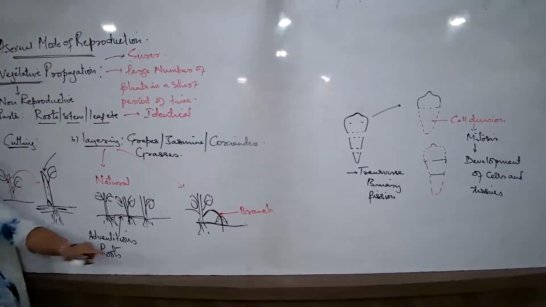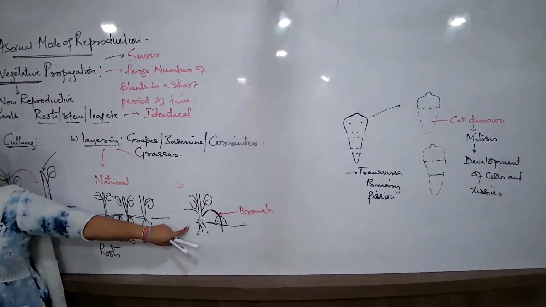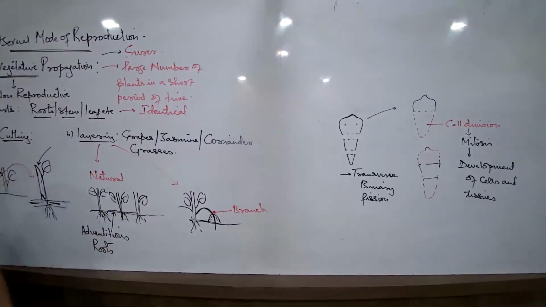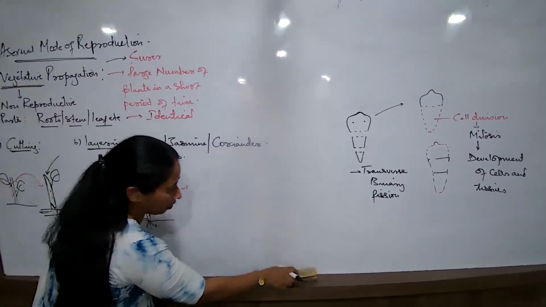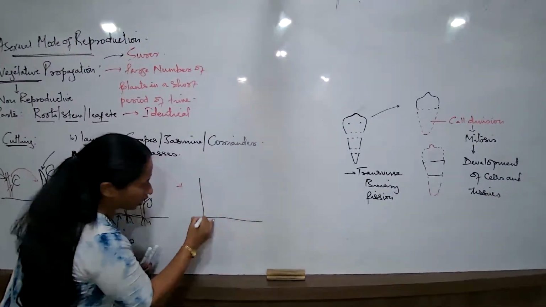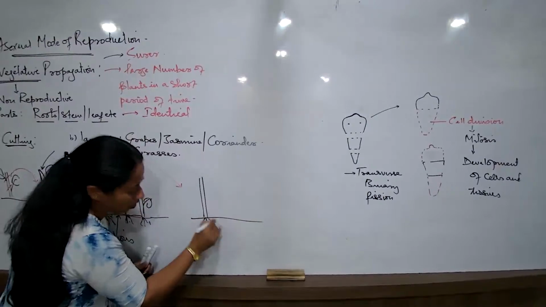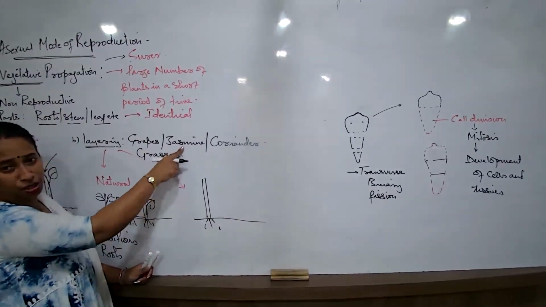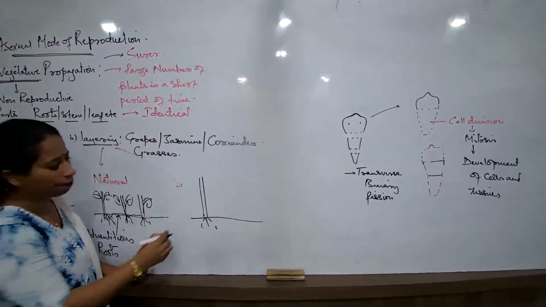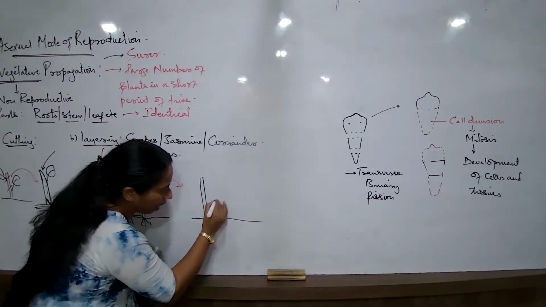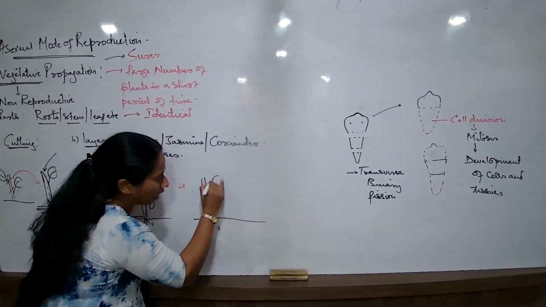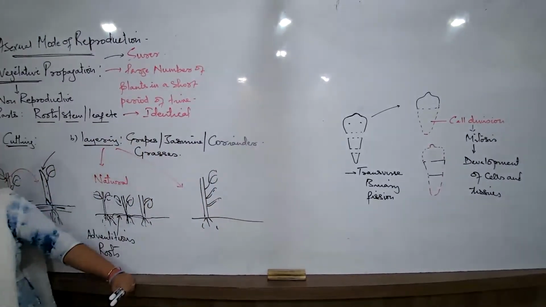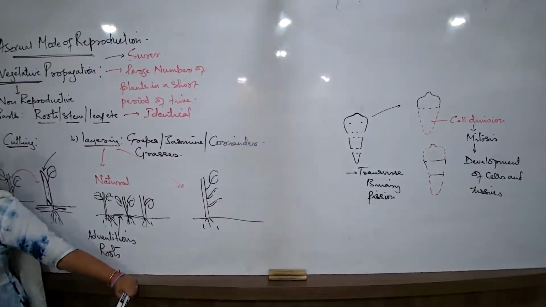In this particular method, can we think of a plant with a thick stem? No, we cannot. I talk about this plant, for example the jasmine, the strawberry, the grapes, etc. Now here, if these are the branches, and the branches are giving rise to leaves, etc., what will be done?